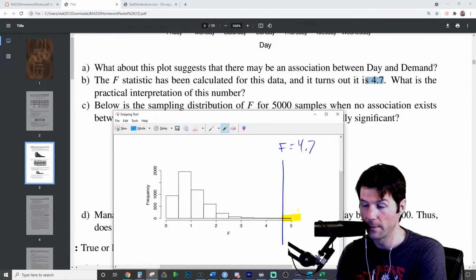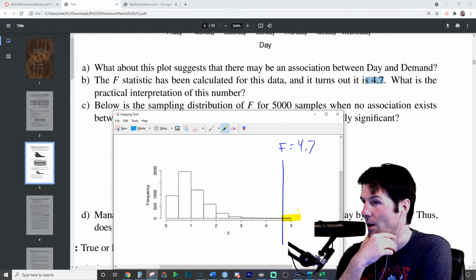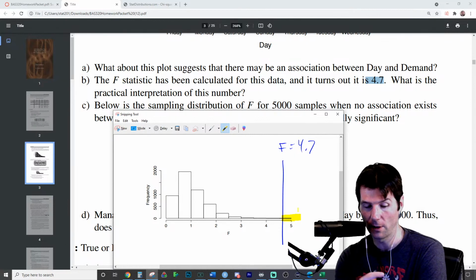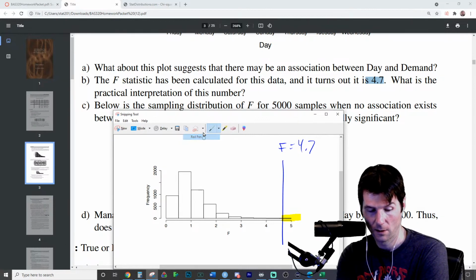What do you think about this, William? That's where the observed line is. That's where the red line is. I should have done it in red, right? Because that's what our notes show. Let me change this.